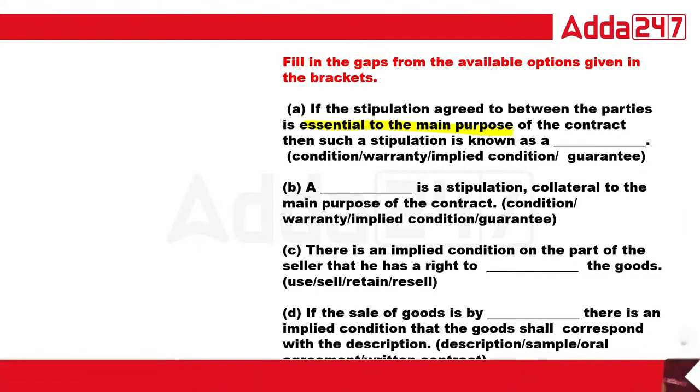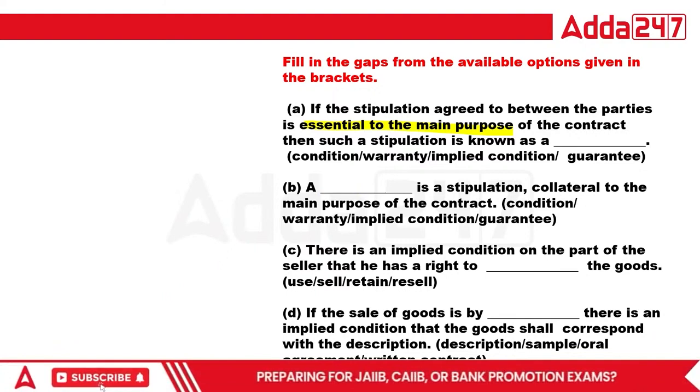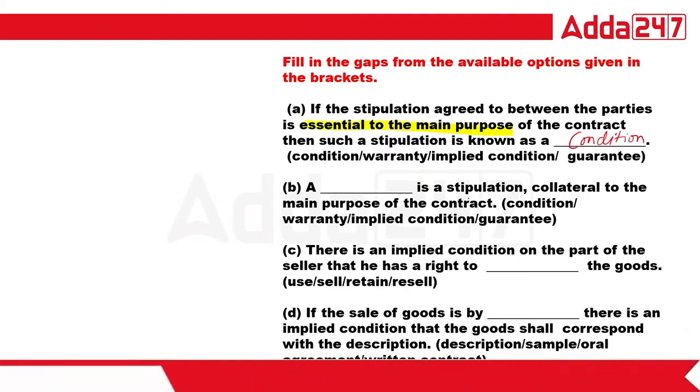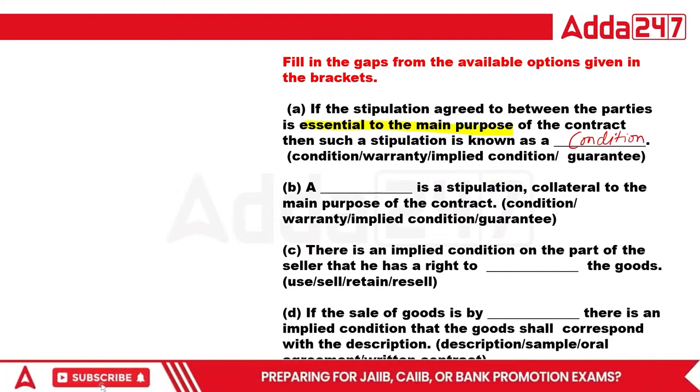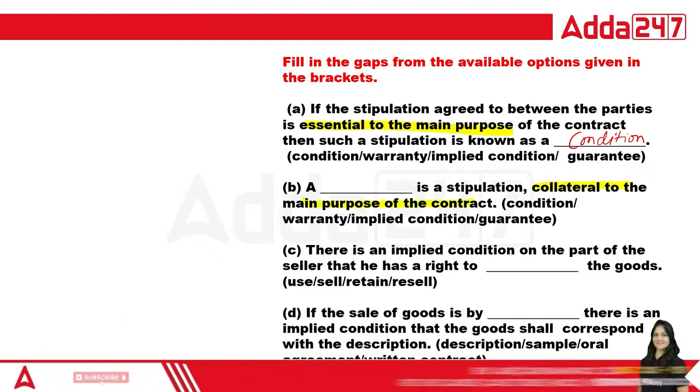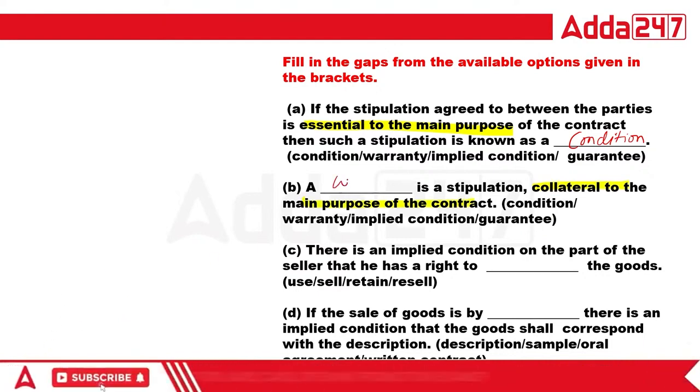So essential to the main purpose is called a condition. Now, a dash that is collateral. If the word collateral is given, that is collateral to the main purpose of the contract, so this is called a warranty. So the definition is finished, right?